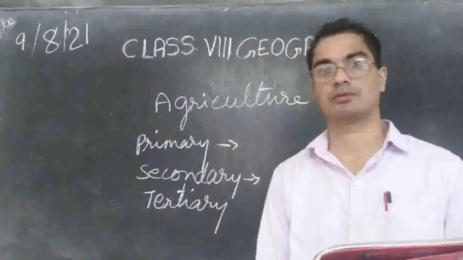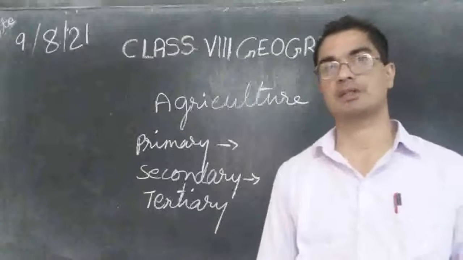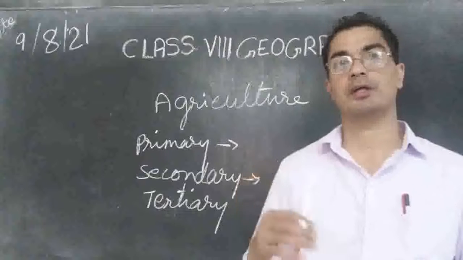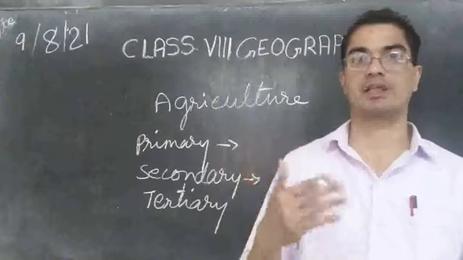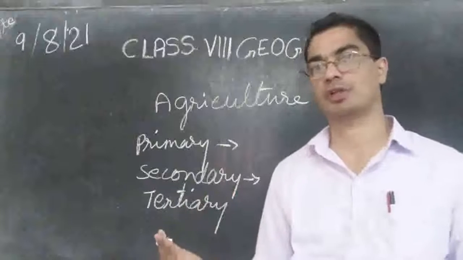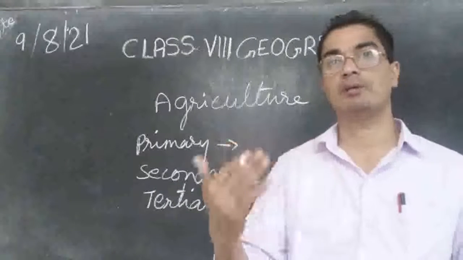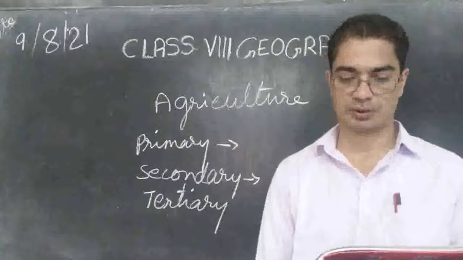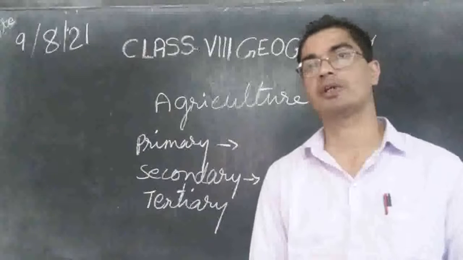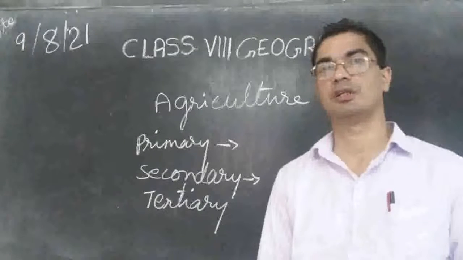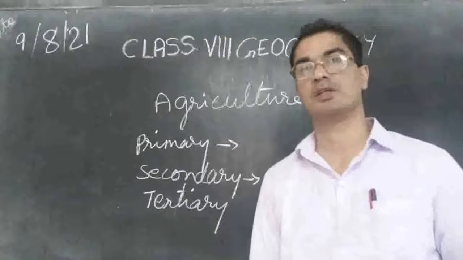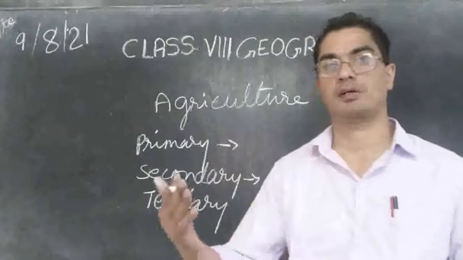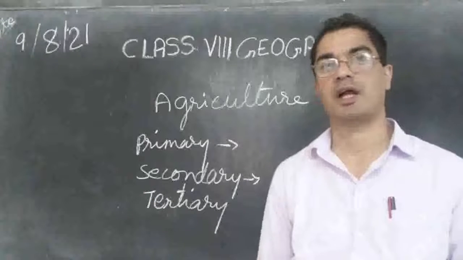Then insurance, there are a lot of insurances. We do vehicle insurance, house insurance, farm insurance, accident insurance, so many kinds of insurances. They are all helping us, they are doing service to us. Or advertising, you can see these days in the newspapers, on the TV, most of the time is covered by advertisements.